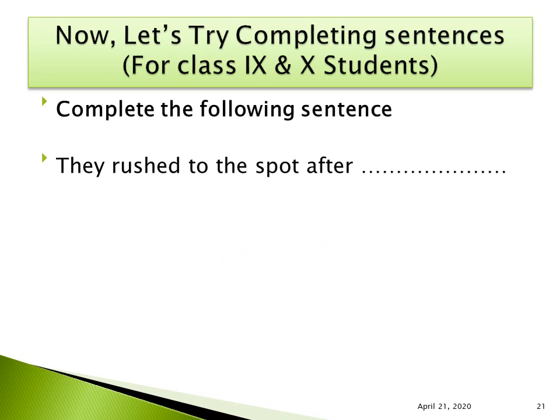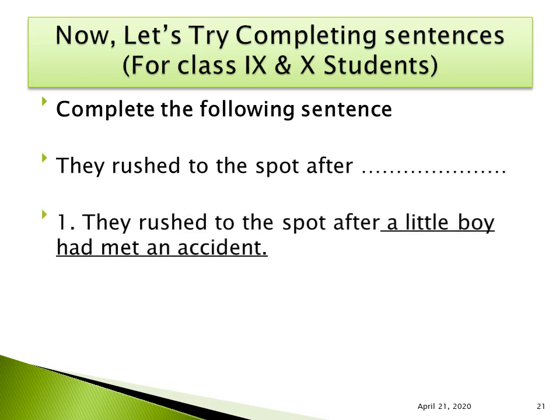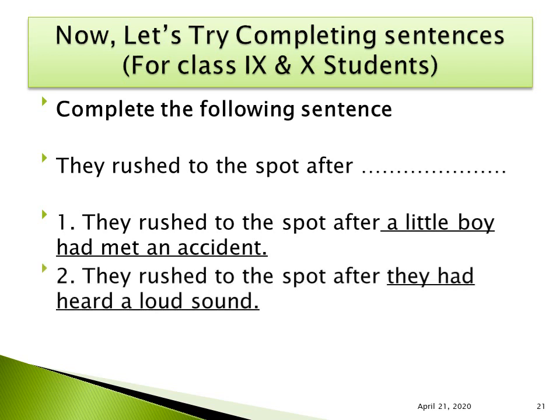They rushed to the spot after. So do you remember the rule after perfect tense? They rushed to the spot after a little boy had met an accident. So a little boy had met an accident. It is past perfect tense. They rushed to the spot after they had heard a loud sound. So again, when I say they had heard a loud sound, it is in past perfect tense.